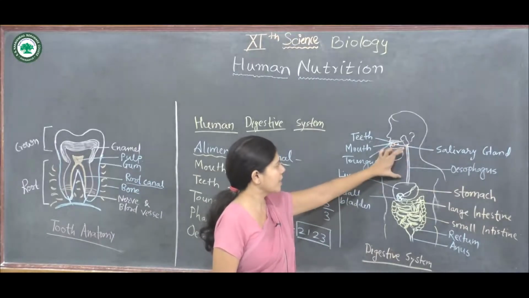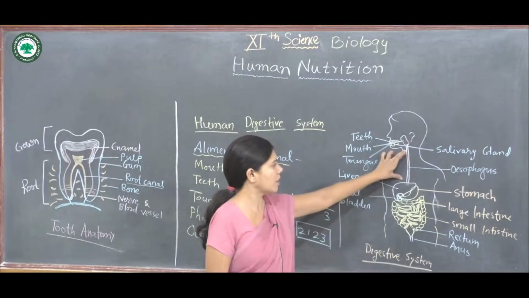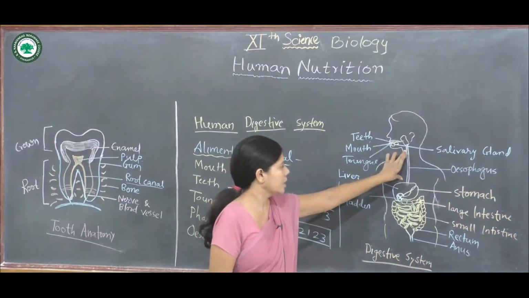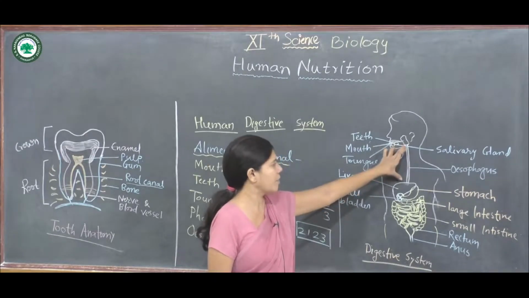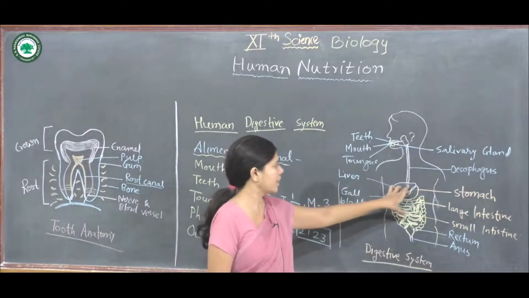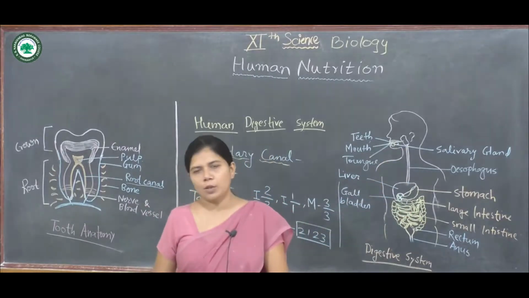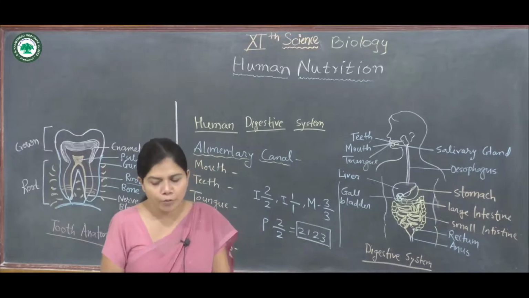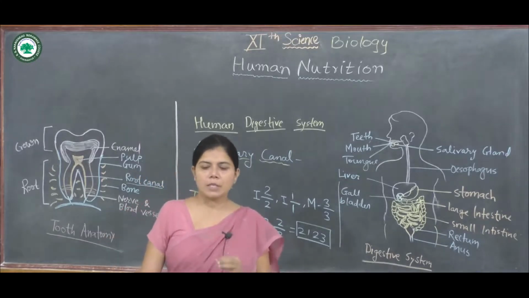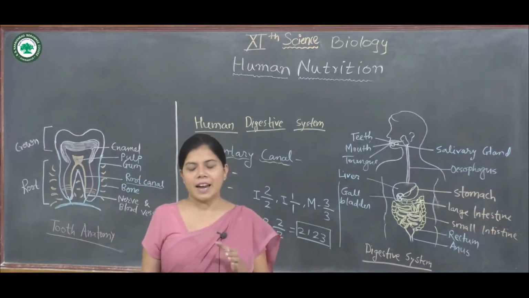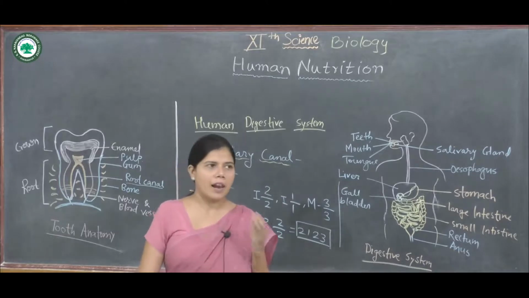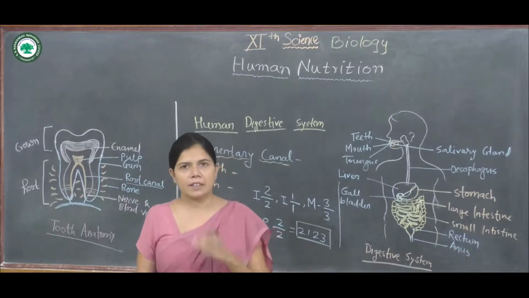We can see a long tube-like or duct-like structure which starts from the pharynx and is connected down to the stomach. That tube-like structure is known as the esophagus. The esophagus is a thin muscular tube which lies behind the trachea.